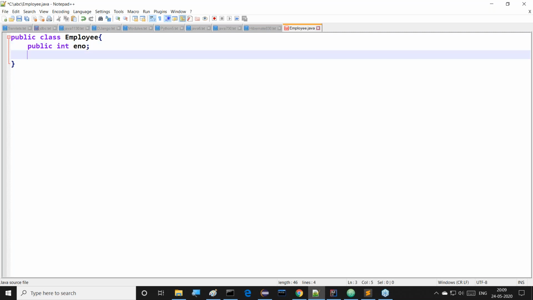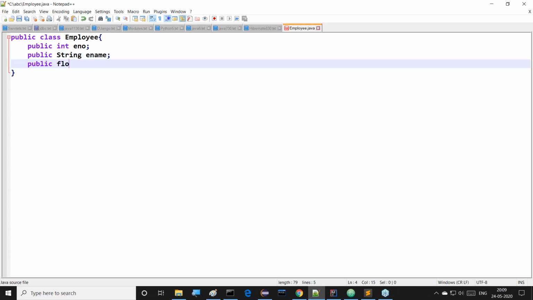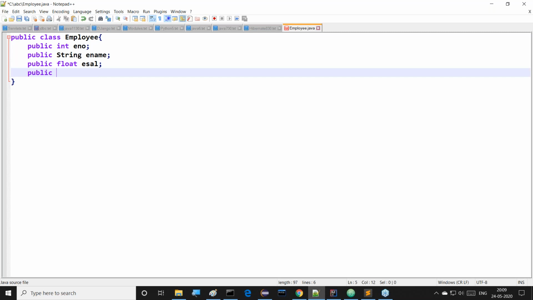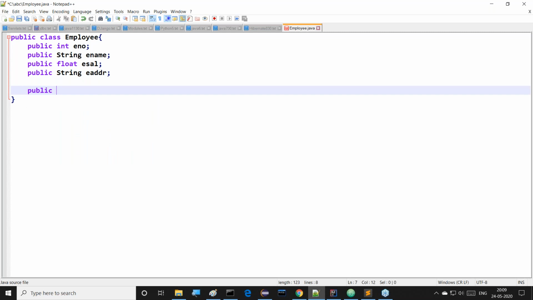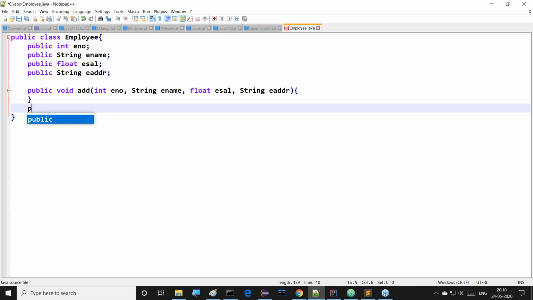Public int eno and public String ename and public float esl and public String eaddr. Next one is public void add. Now we'll go for int eno, String ename, float esl and String eaddr. That's it. So int eno, String ename, float esl and String eaddr. That's okay, good. Now this is one method.